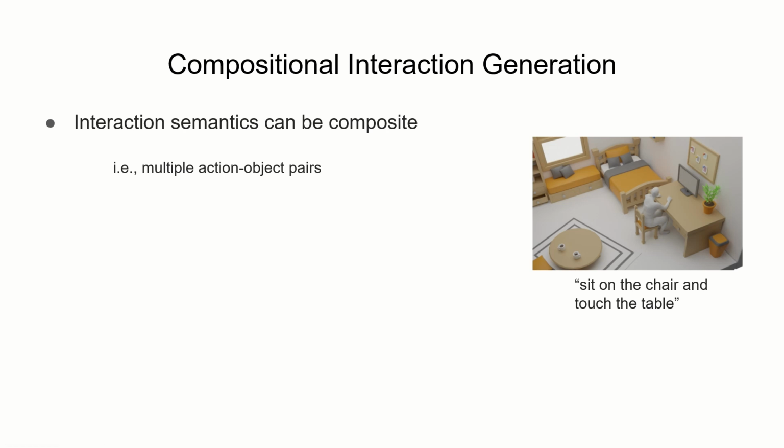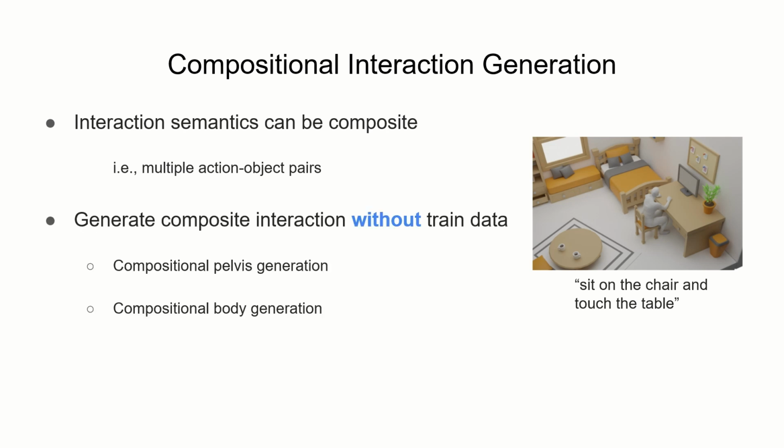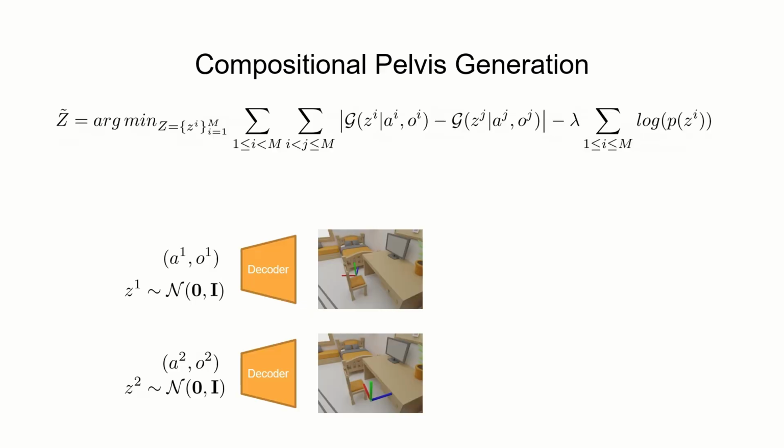Motivated by the compositional nature of interaction semantics, we further explore the task of compositional interaction generation that aims to generate composite interactions using models trained only on atomic data. This can save the need to collect composite interaction data for training. We propose two simple but effective extensions to our method for compositional pelvis and body generation.